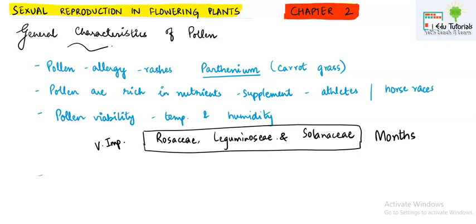Now, as sperms of human beings are stored, similarly the pollen grains are also stored. Now the temperature to store the pollens is minus 160 degrees Celsius and the chemical which is used to store them is liquid nitrogen. So please remember all the characteristics, they hold an important sense for the short questions.